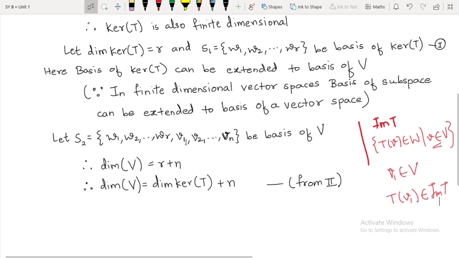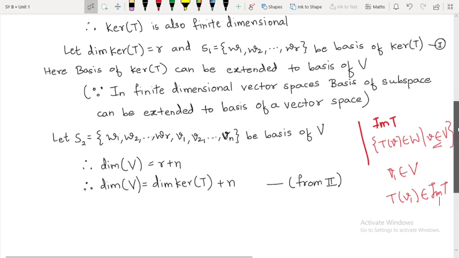So naturally I am going to pick v1, v2 up to vn, right? Since these v1, v2 and vn are elements of V, but I want elements of image of T. So if v1 is an element of V, which element will be in image of T? That is T of v1, right? Similarly for v2 it will be T of v2, and similarly for vn it will be T of vn.